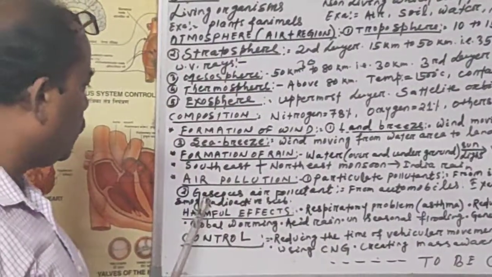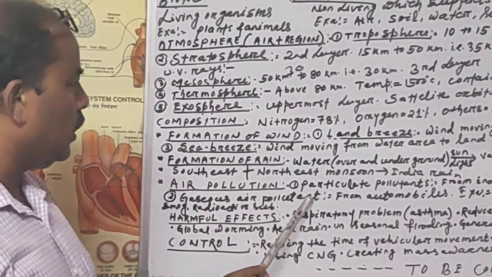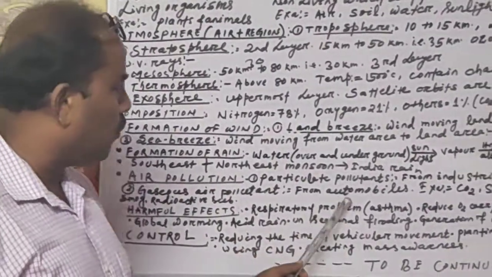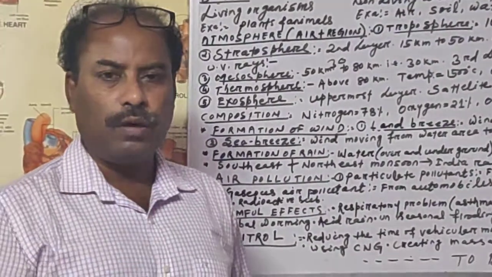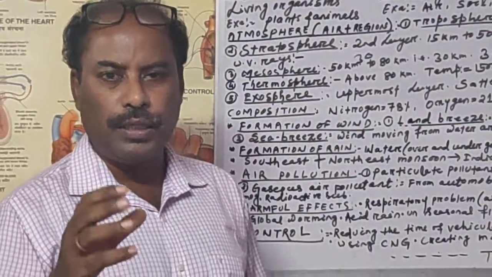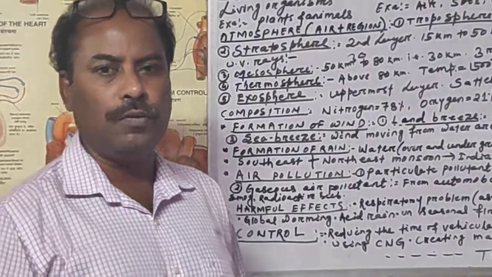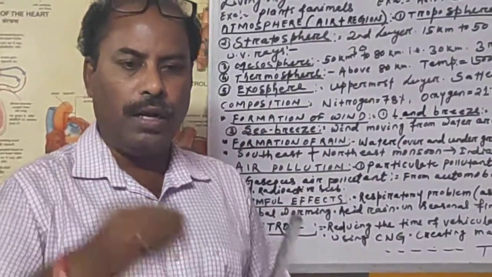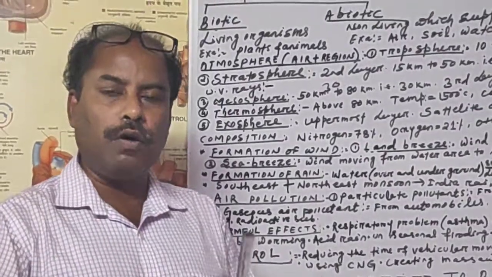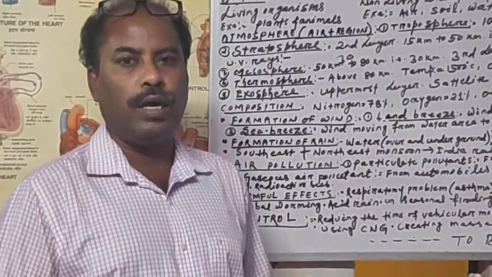Then another is known as the gaseous air pollutant, from automobiles and industry, when we burn fossil fuel, that is petrol, diesel, kerosene. By the combustion of this fossil fuel, a large amount of carbon dioxide and other gases are evolved into the atmosphere.